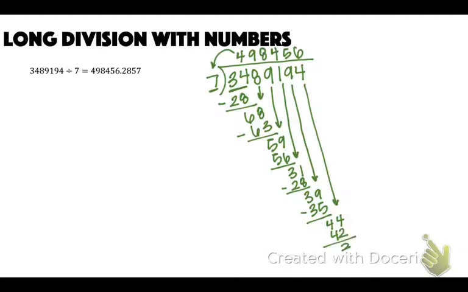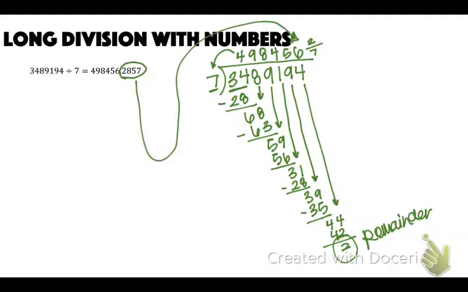And I'm left with a 2 with nothing left to bring down. So this is my remainder, and I can just put it over the 7. So this would be 2/7, which is exactly what we got here. This decimal corresponds to that 2/7. Okay, if you can do this, you can do long division with polynomials.